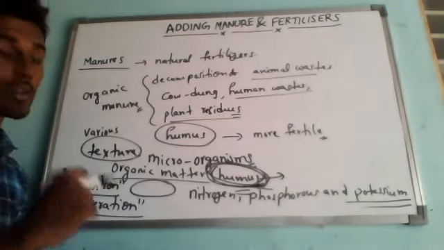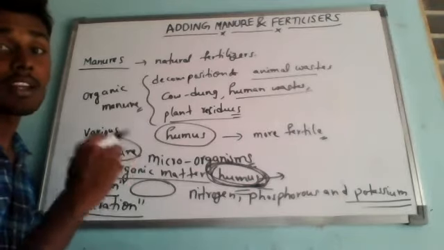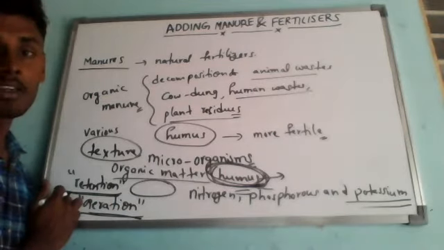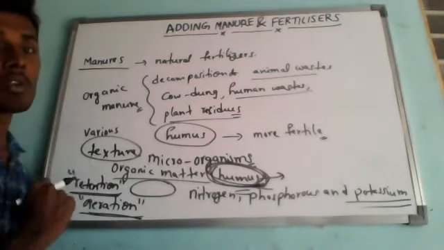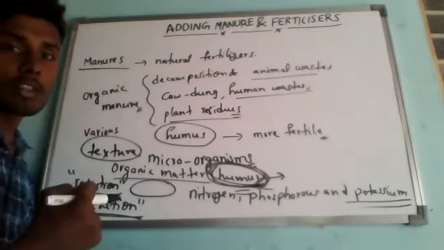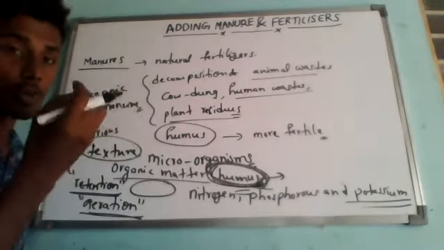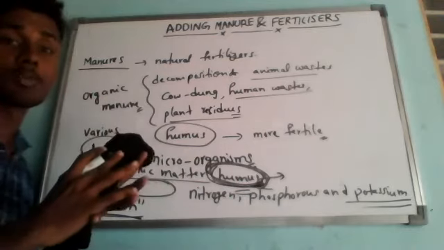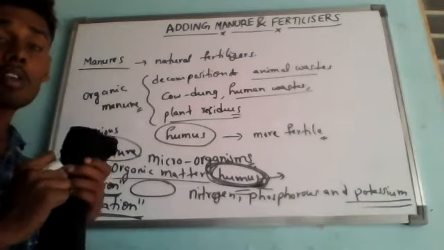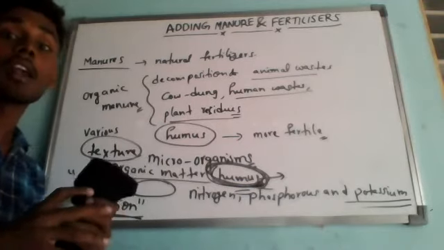Understand? So whatever manure we are adding to the soil will be helpful in maintaining the soil structure for better retention of water and aeration. Understand? So that is the importance of manure. Because it is porous, humus has small pores, means holes. It is a solid substance, but it is loosely packed, so in between it has small holes. So this humus can hold more water and air in the soil.